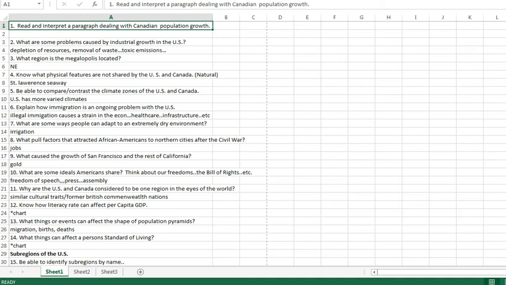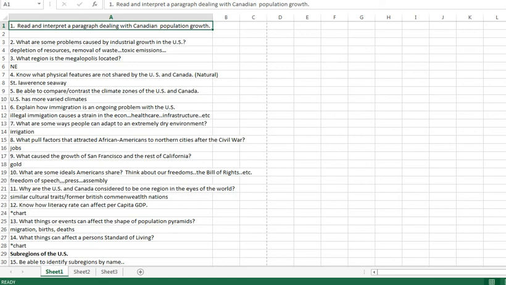Number six, how is immigration an ongoing problem in the U.S.? Illegal immigration causes a strain on the economy, healthcare, infrastructure, all things like that. That's how it's an ongoing problem, the fact that we can't slow it down or stop it.